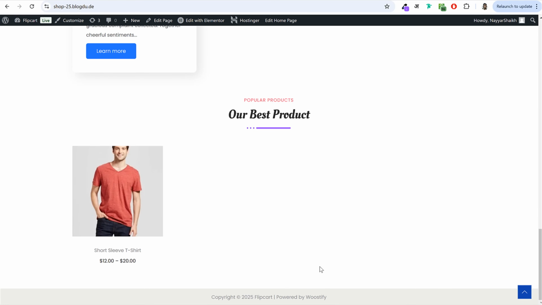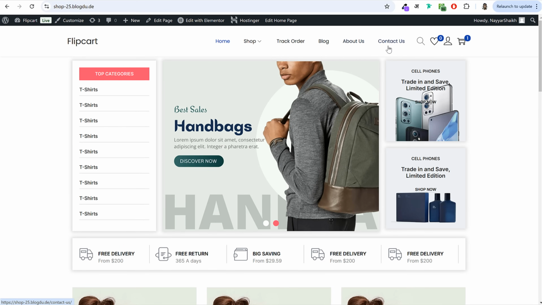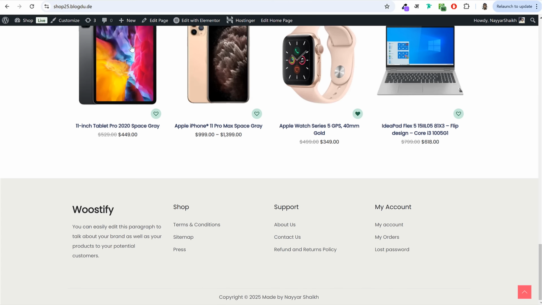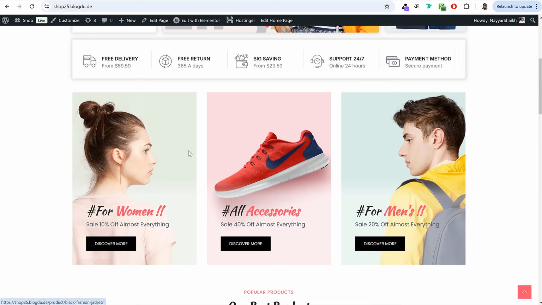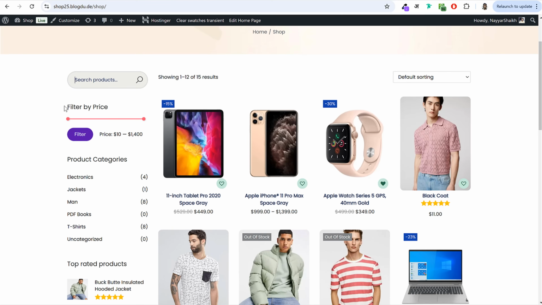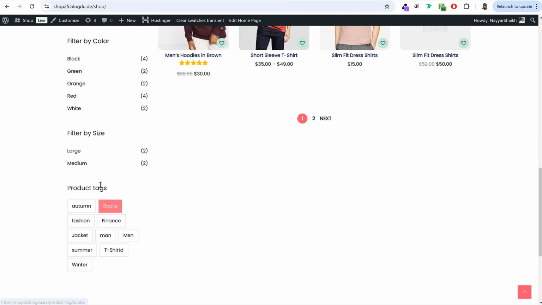First we have to enable footer, but before we enable footer, let's do one thing. If you open the shop page, right now our shop page sidebar is at the right hand side. We want to bring it to the left. And we also want to add some elements in that. Like if I show you the demo website, we have to add these elements: search product, filter by price, filter by categories, all these options, filter by color, product tags.